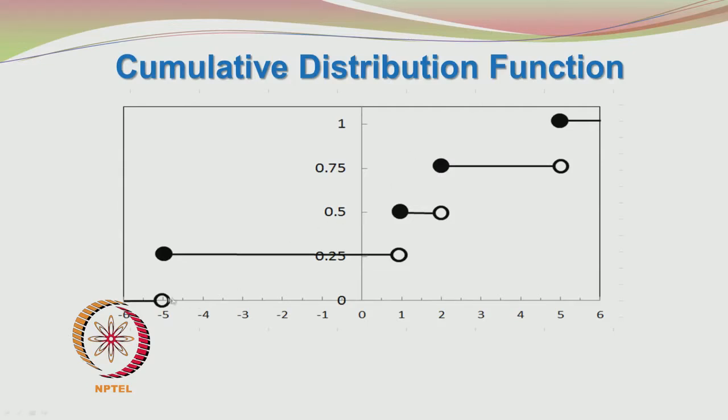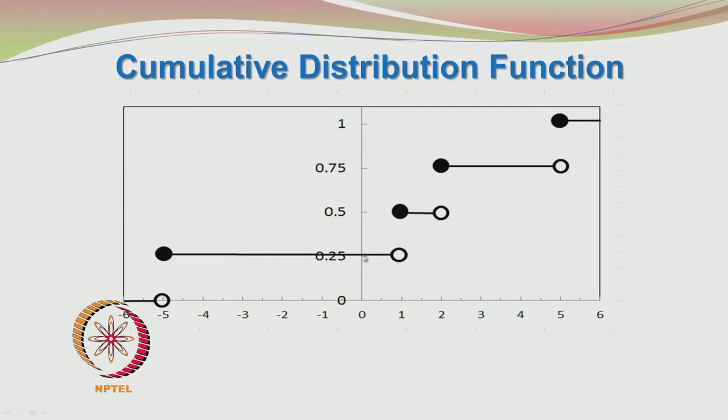You can see that whenever we reach the assigned value for the random variable, the jump occurred by 0.25 units. So, from 0 you went to 0.25, that means the probability value corresponding to minus 5 is 0.25.